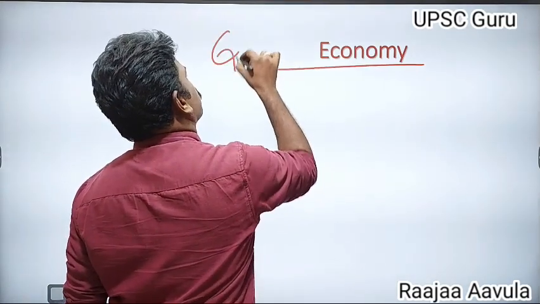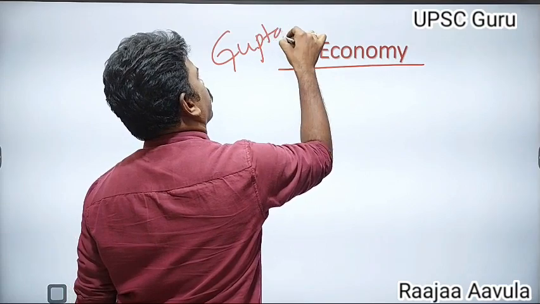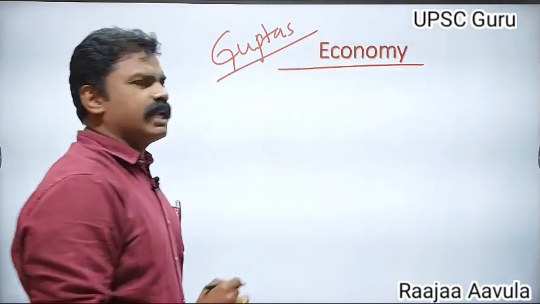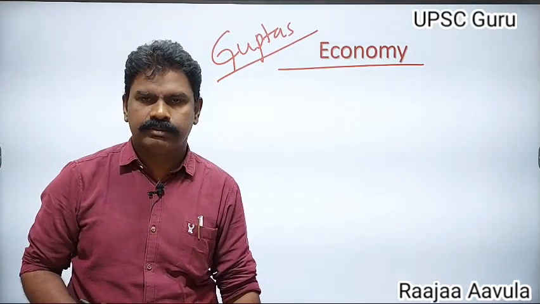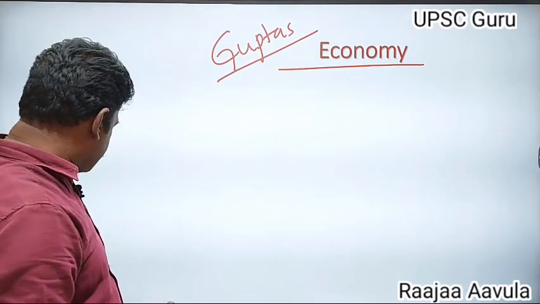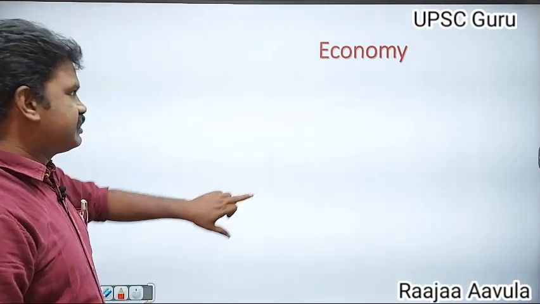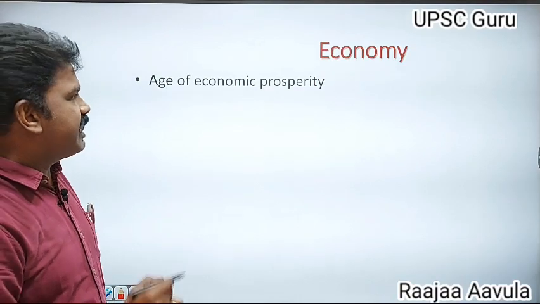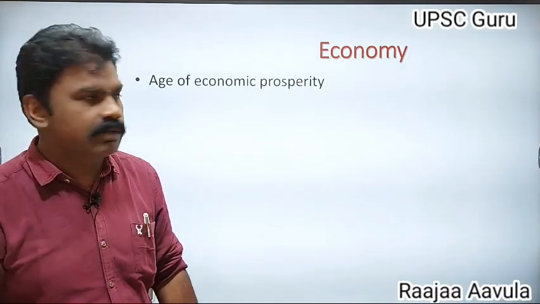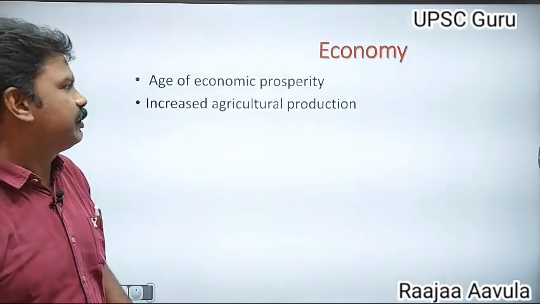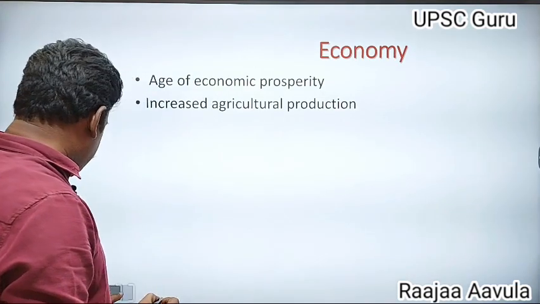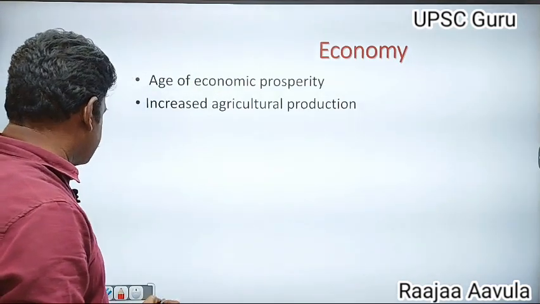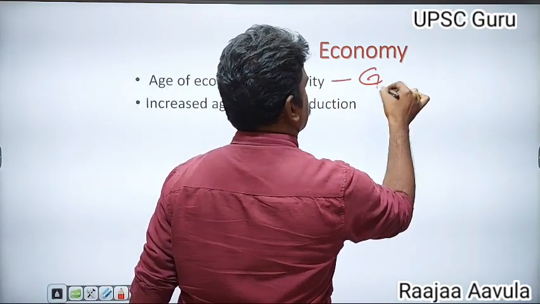Economic system of the Gupta period. There occurred economic prosperity. That's why the Gupta age is considered a golden age. The age of economic prosperity occurred during the Gupta period, and that's why economically it is considered a golden age.